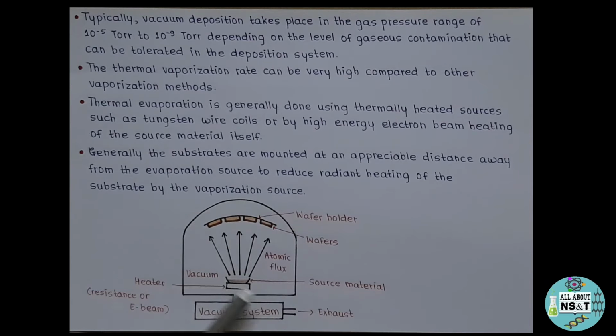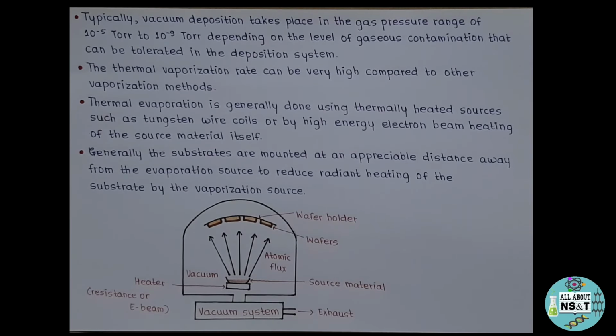So the source material gets converted into vapors, then these vapors travel from the source material to the substrate in vacuum space and get condensed and deposited on the substrate. As you can see, the substrate is placed at an appreciable distance from the source material, in order to avoid its heating due to the heater which is placed at the bottom.